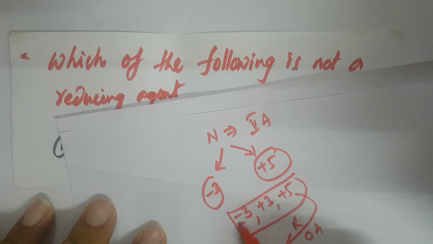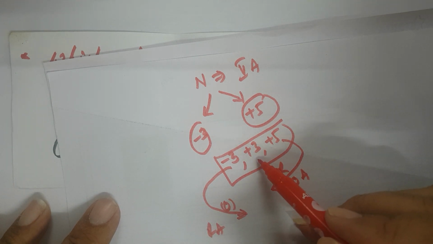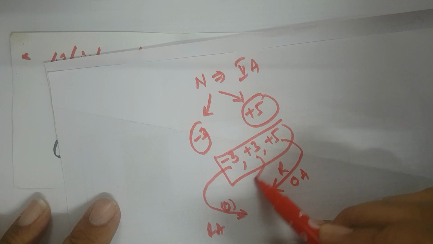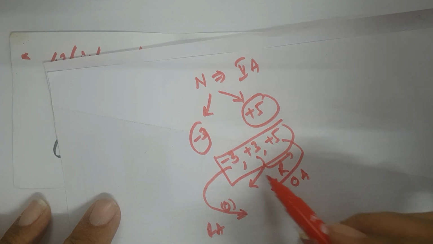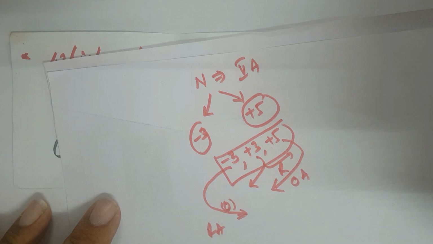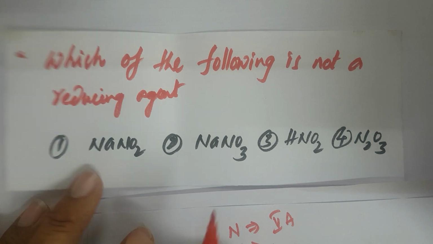Nitrogen compounds exhibiting -3 only undergo oxidation and act as reducing agents, whereas an intermediate oxidation state can participate in oxidation as well as reduction, and can act as an oxidizing as well as a reducing agent. Okay, let us check the options given.